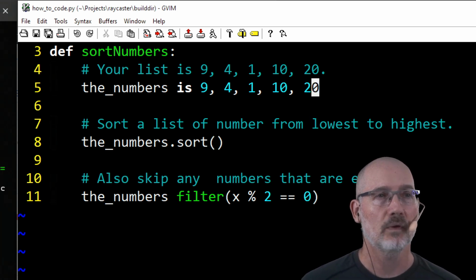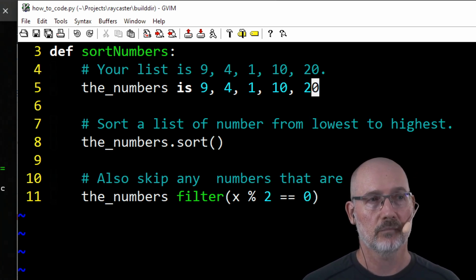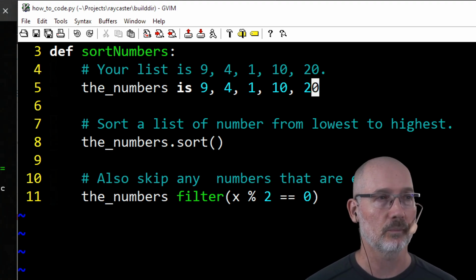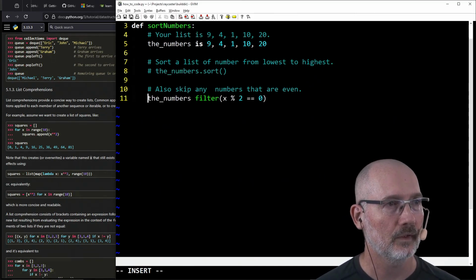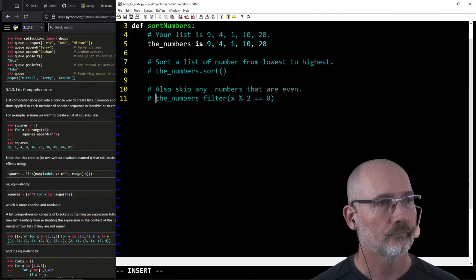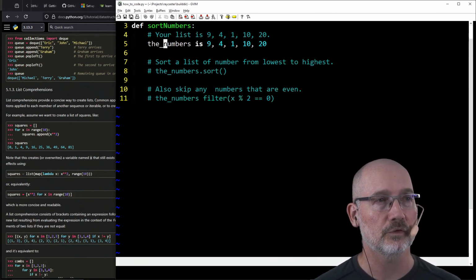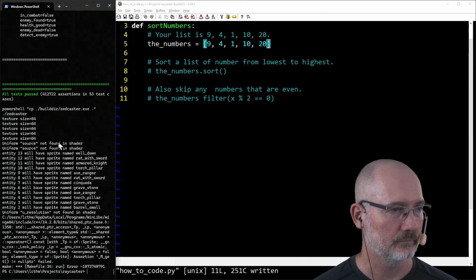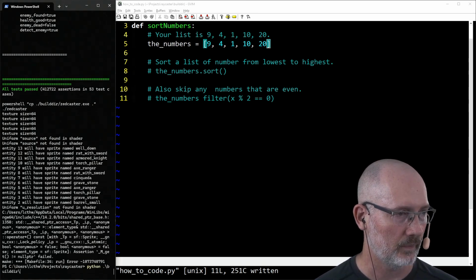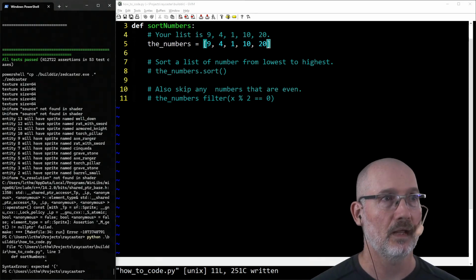So now, once you have this, boom, you've got a plan. You know what needs to go there. Now you just work the plan. So come in here, comment out the pseudocode. Do the very first line of code that you can. So right here, we're going to do just this. Go here and then run it. You've got to run it. I believe it's probably in the build directory. Run it. Boom. Now you see the errors.